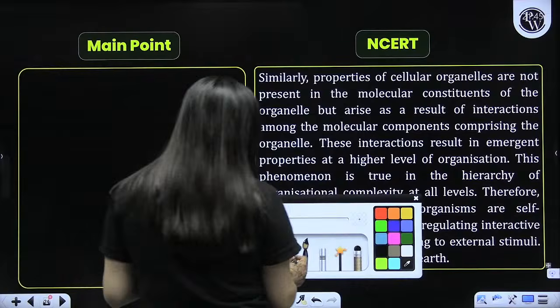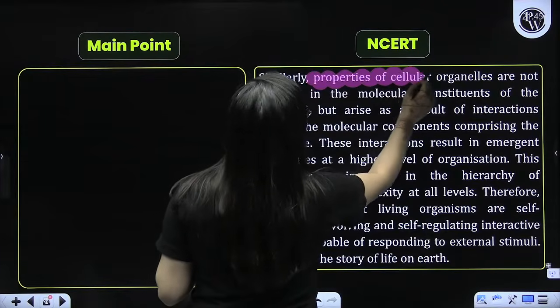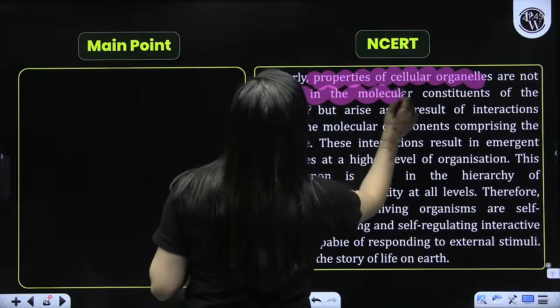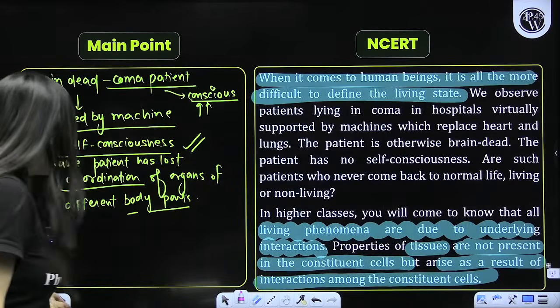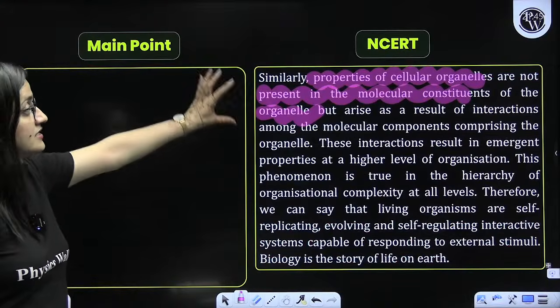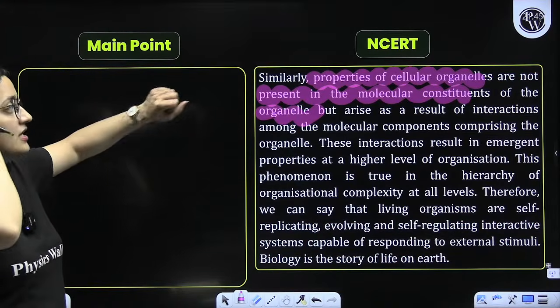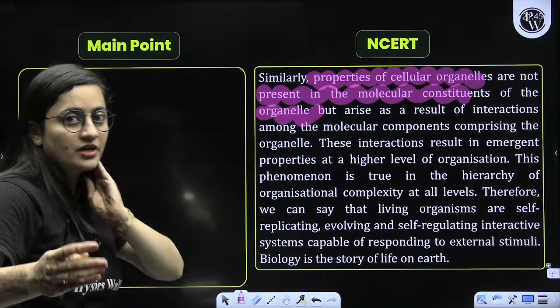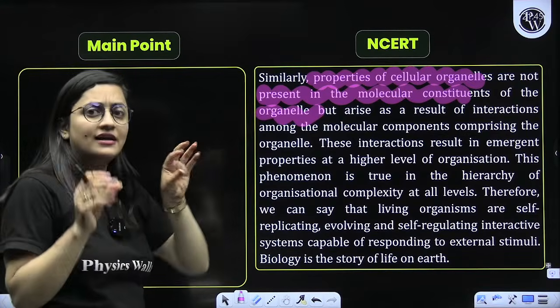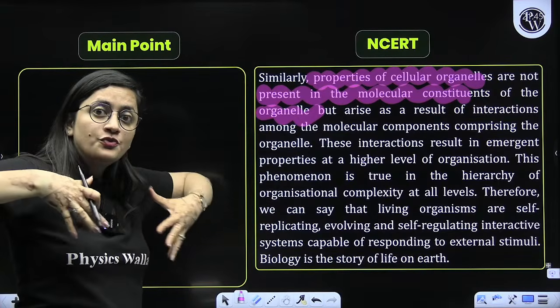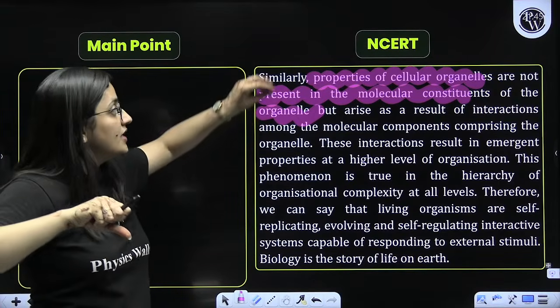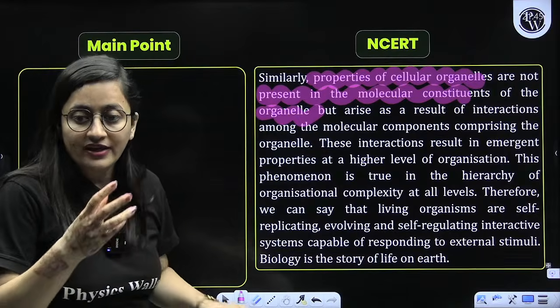Here you can see, properties of cellular organelles are not present in the molecular constituents of the organelle. In the last part, they are just trying to explain the interactions. If a cell organelle is performing a particular function, I will not see that in its molecular constituents. All the molecular constituents together give us the cellular organelle and its function.